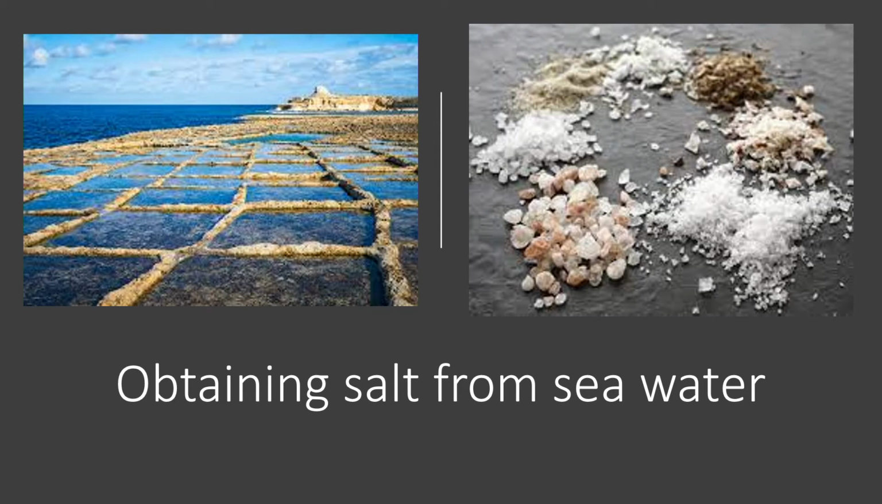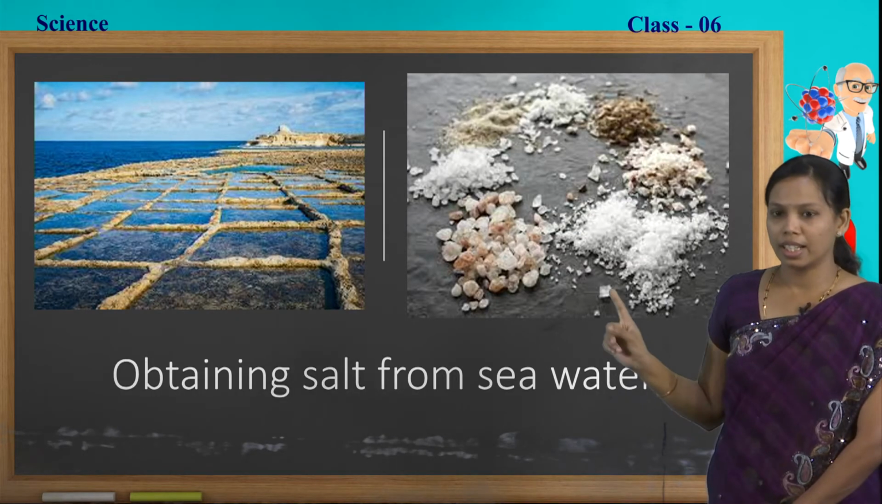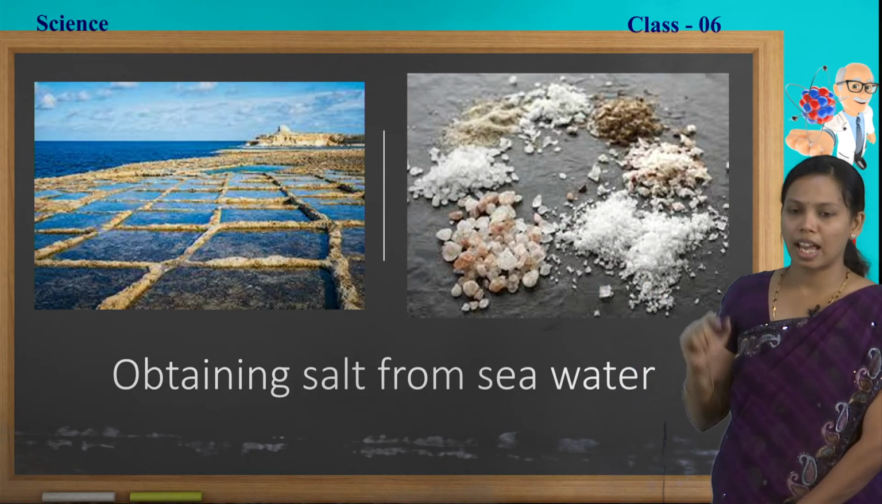The sea water consists of many salts. Among them, common salt is also one. What should we do? First, we have to make shallow pits like that. After that, we allow the sea water to fill in them. When it is exposed to the sunlight for many days, the water slowly gets evaporated, leaving behind the salt in the pits. You can see the crystal salt in the next picture. It is nothing but the salt remaining in the shallow pits.